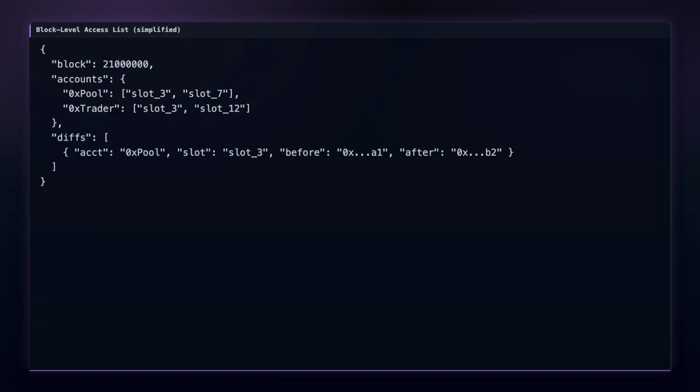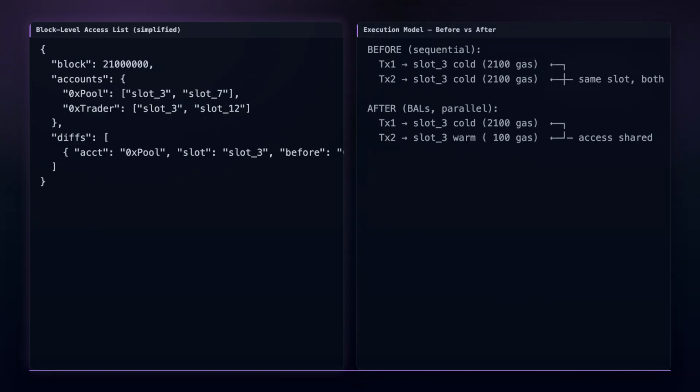Each block carries an upfront map of every account and storage slot it will touch. Transactions that do not overlap can run in parallel for the first time. Transactions that do overlap share the access cost. And the unlock? Executionless sync. A node applies the state diffs directly, without replaying every transaction. Paired with EIP 8159 for peer-to-peer exchange of these access lists.